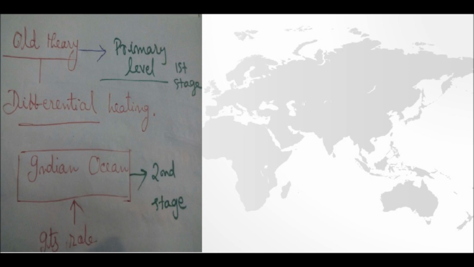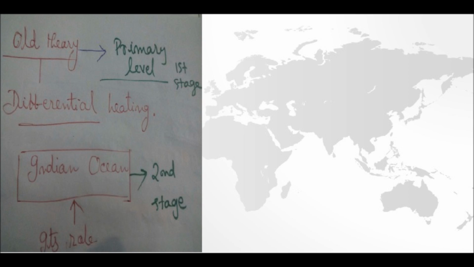But in the second stage, we have to explore: if there had not been the Indian Ocean between the northern hemisphere and the southern hemisphere, then what will happen? If there had been no Indian Ocean, would we have found the monsoon system that we have evidence of today? It is the role of the Indian Ocean. We have to examine what role the Indian Ocean actually plays in the monsoon system. It is our first duty to explore the role of the Indian Ocean in all theories of monsoon.